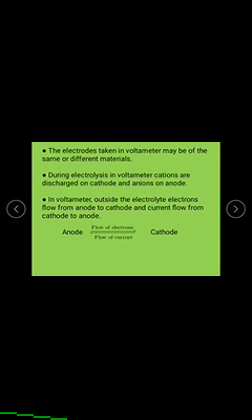Okay, next, in this voltameter, outside the electrolyte, the electrons flow from the anode to cathode. Then current flows from the cathode to anode. During the electrolysis process, cations are discharged on the cathode, anions are discharged on the anode.